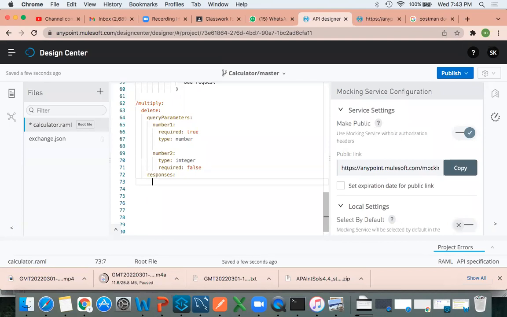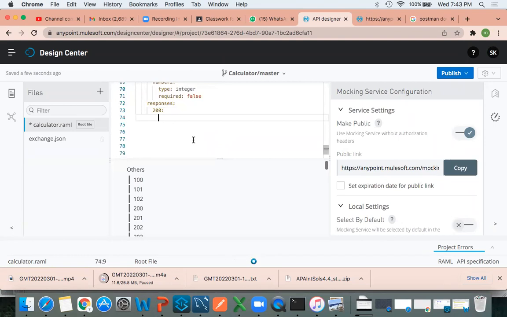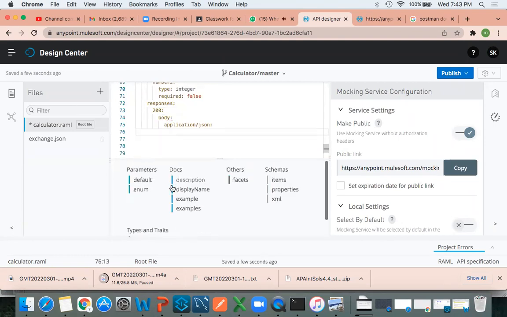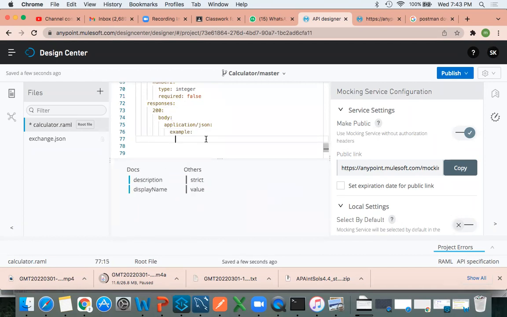Next, response. Even a response. Here body, application JSON. For example, here curly bracket open and message. Here multiplication. Got it? Multiplication for message. Now you understood the concept.